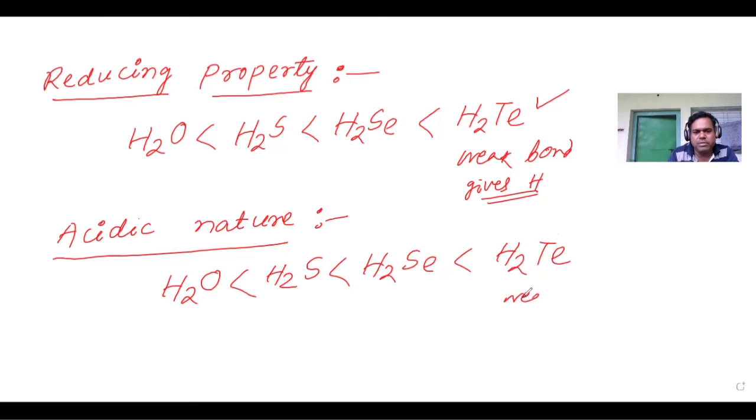It is a weak bond, so it gives H plus ion easily. So the order of acidic nature is H2O less than H2S, less than H2Se, less than H2Te.